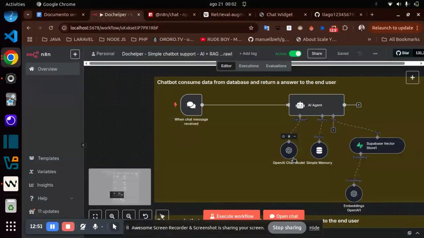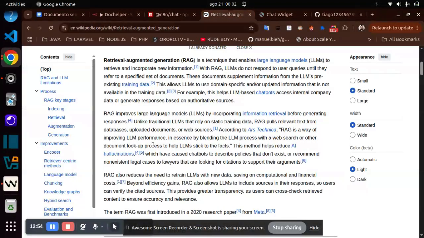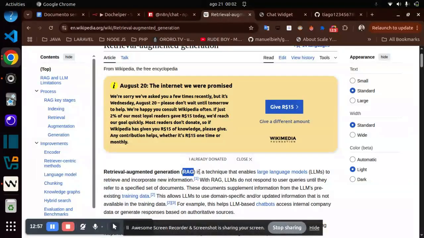So the strategy to resolve this is named RAG. RAG, or retrieval augmented generation, is a technique, a short version here, where I can provide information to LLM models like ChatGPT about new stuff or company information, because sometimes the LLM doesn't have specific information about the company.